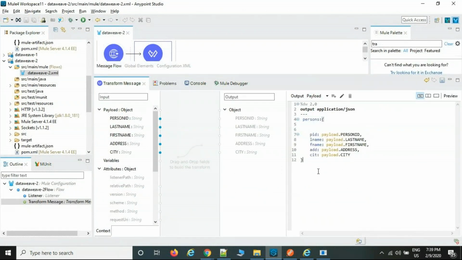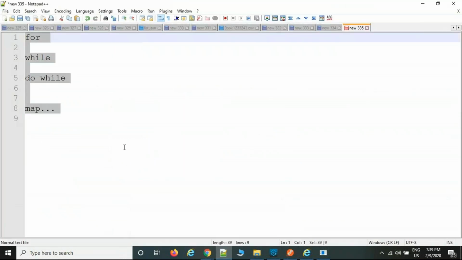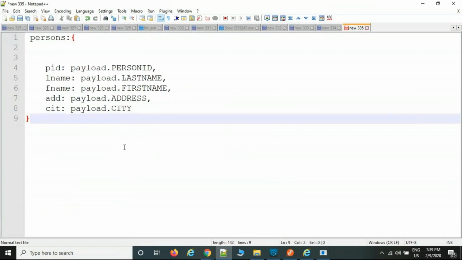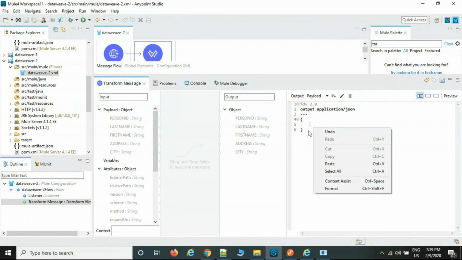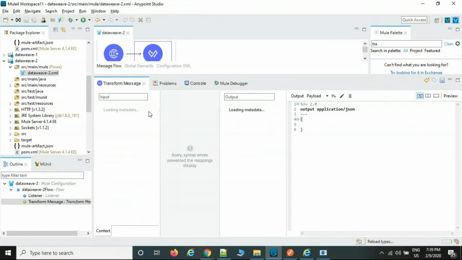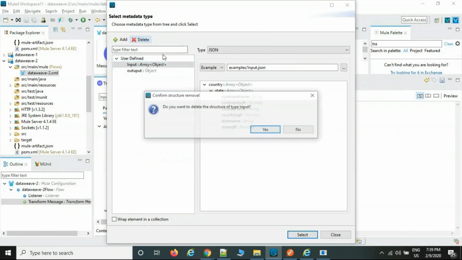First, take this one as a backup. Control X. Take this one as a backup. This is a single set. Now this is the default one, right? First, anyway, I'm going to clear the metadata. Then just import the metadata. I'm going to explain that one also.